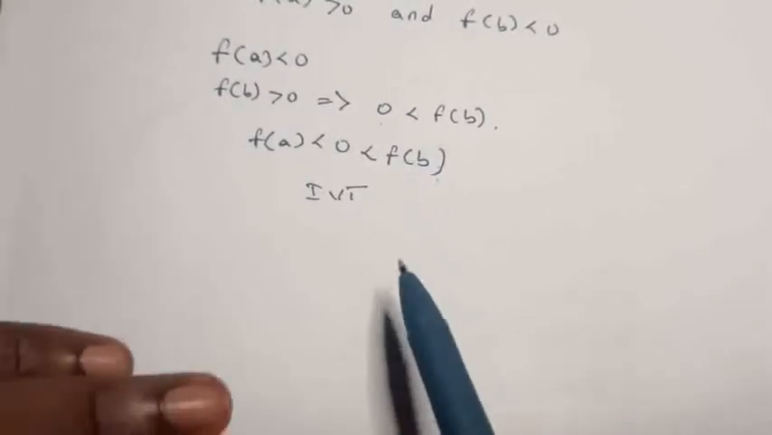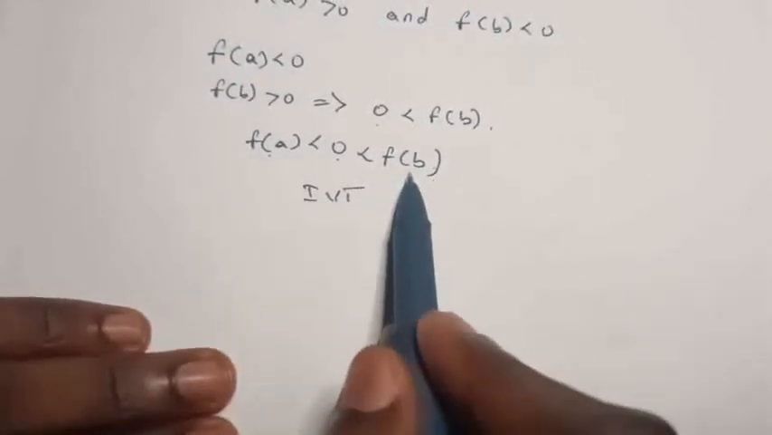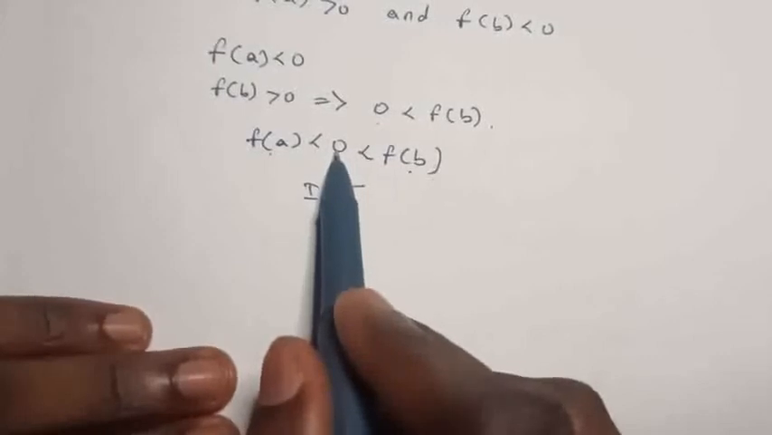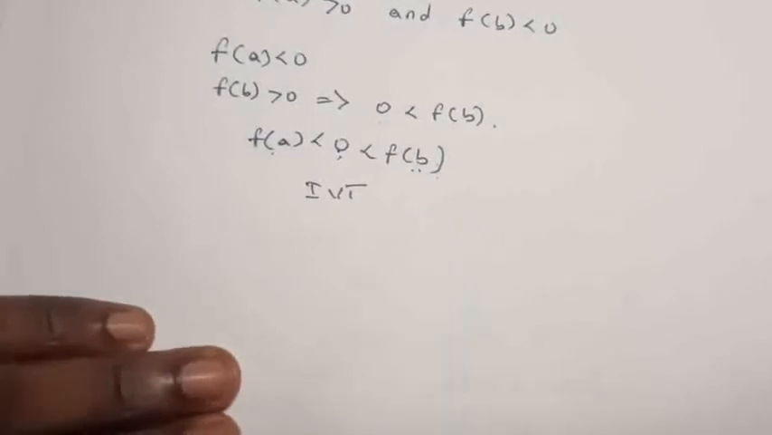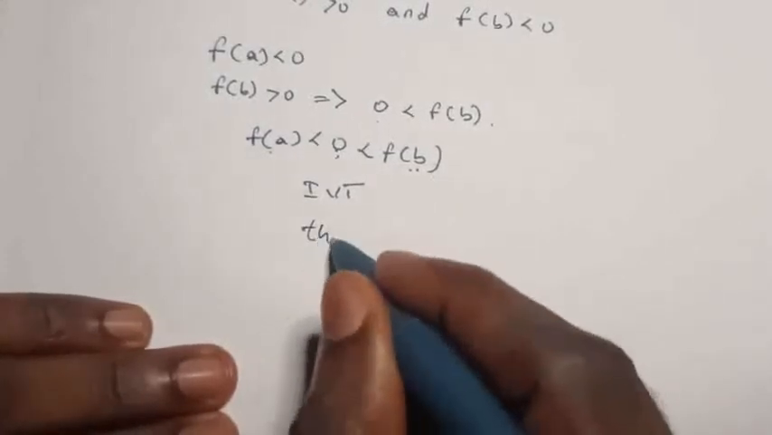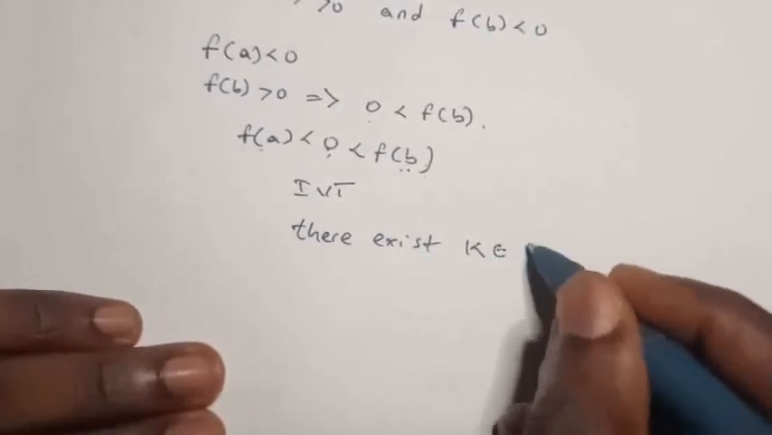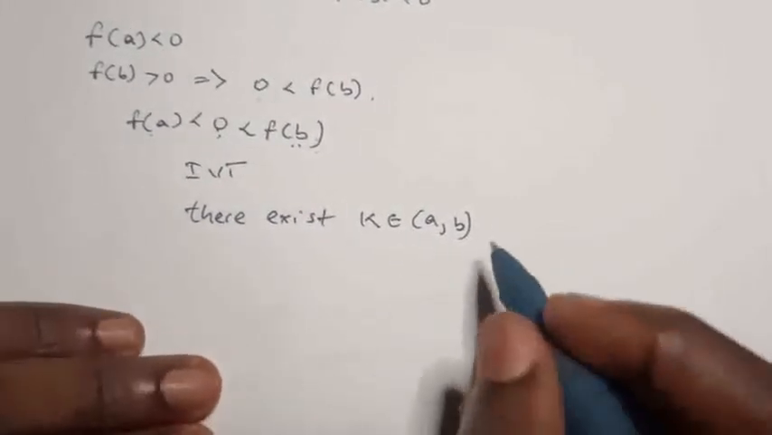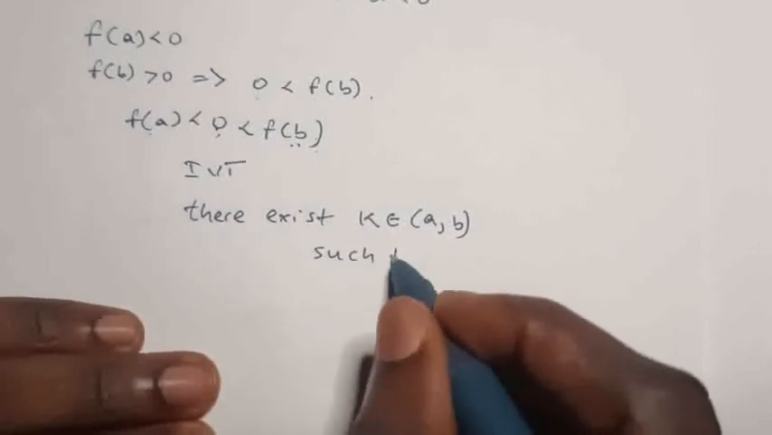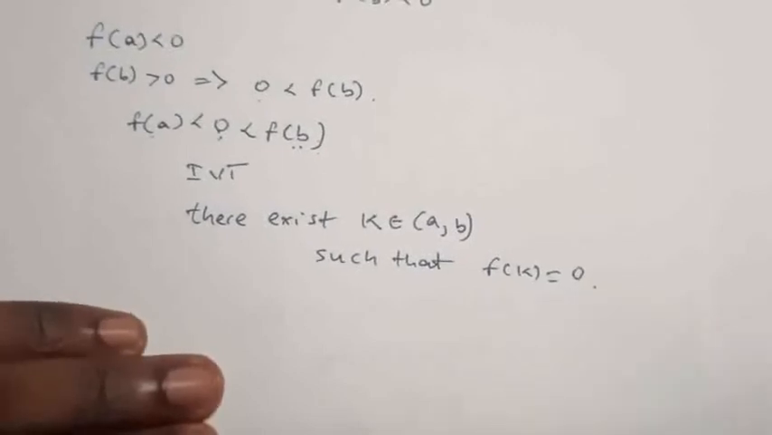And the theorem says that, let us say that there exists a particular value between f of a and f of b, which we have here based on this inequality. So there's a 0 between this f of a and this f of b, and it says that there exists some k in the open interval (a, b), that is, between a and b, such that f of k equals 0.